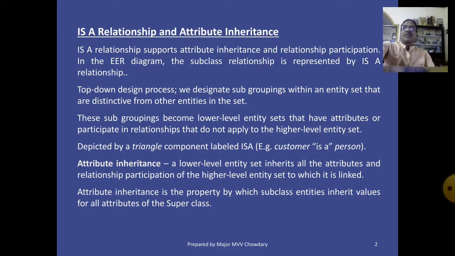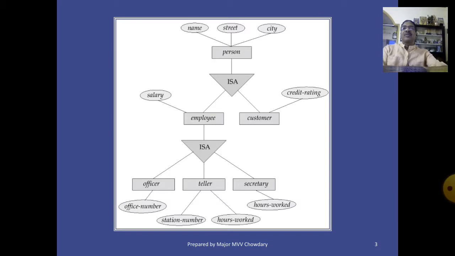See the diagram on the screen. Person is the superclass. Employee and customer are subclasses. Employee is a person.